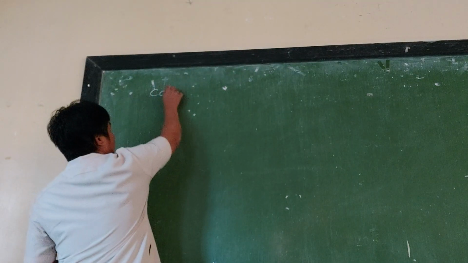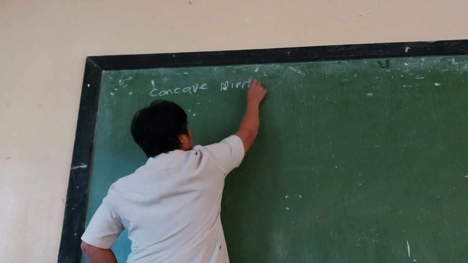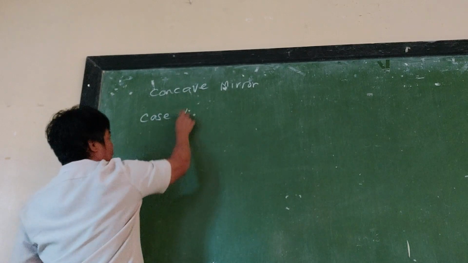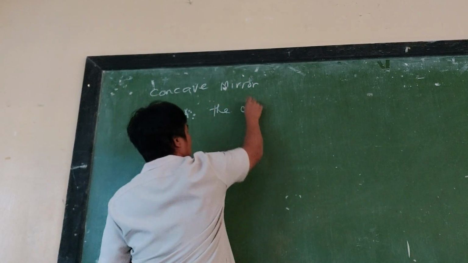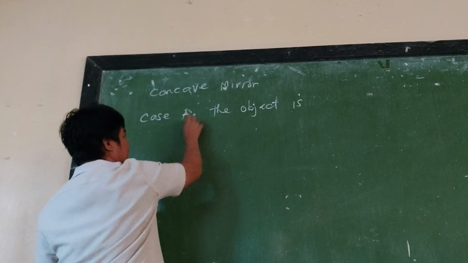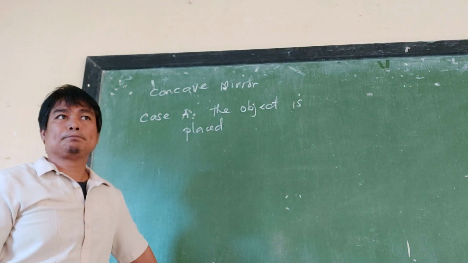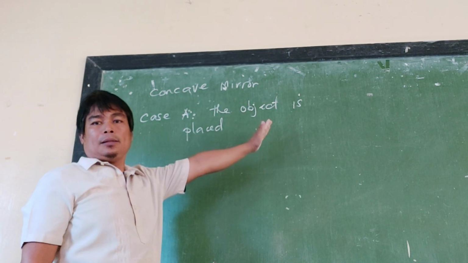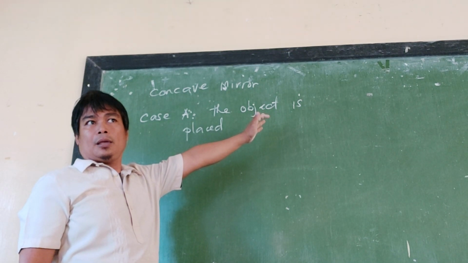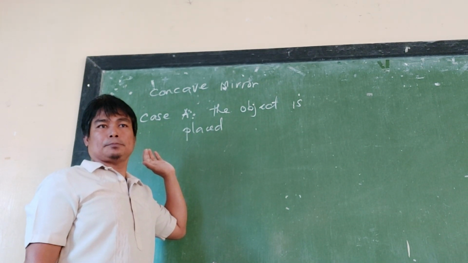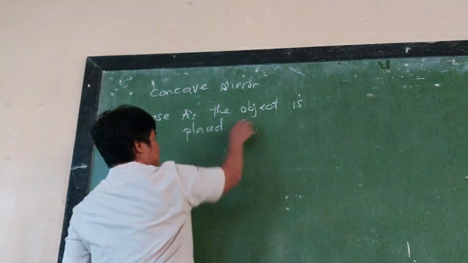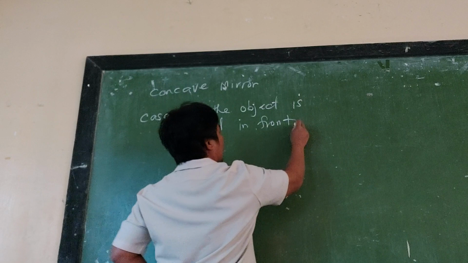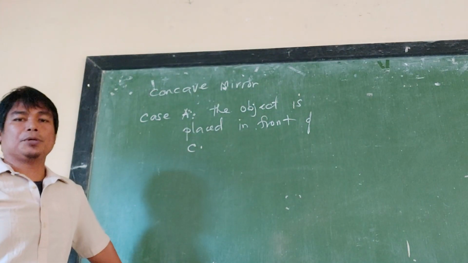Okay? Now, let's go to the concave mirror. We have case A. For case A, the object is placed more than the length of the radius of curvature, or in front of C. The object is placed in front of C, or the radius of curvature.